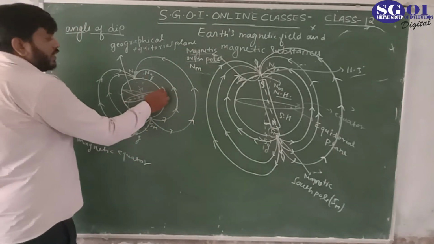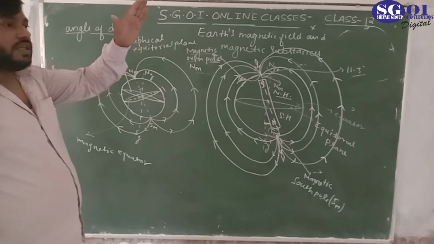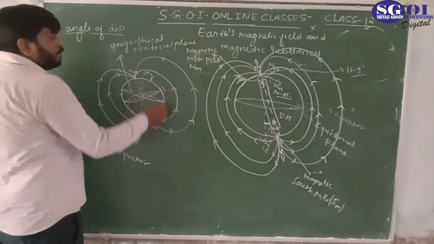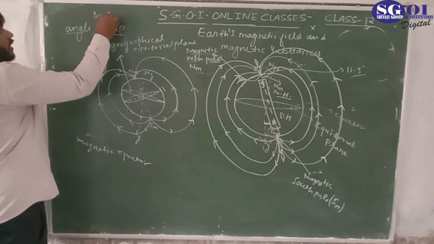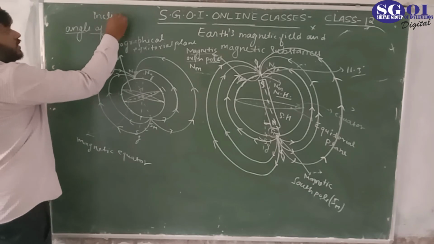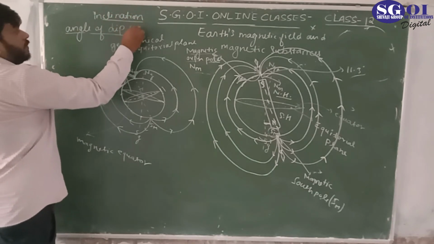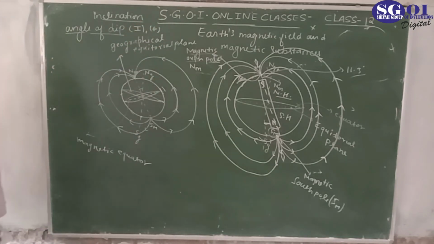So we can say there is no dip in the magnetic needle, either in the upward direction or in the downward direction from the horizontal. So the angle of dip, which is also called the angle of inclination, is represented by I, or theta.